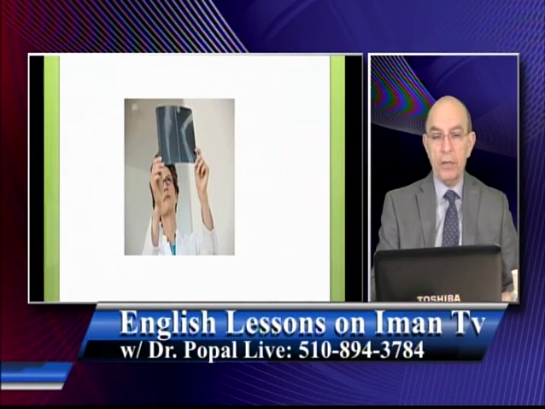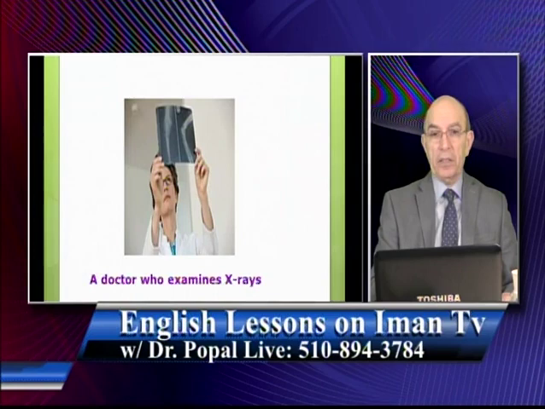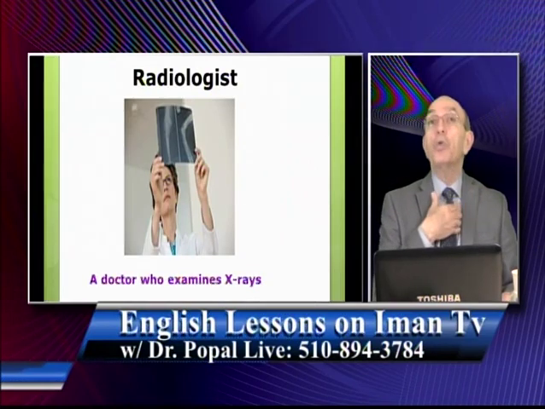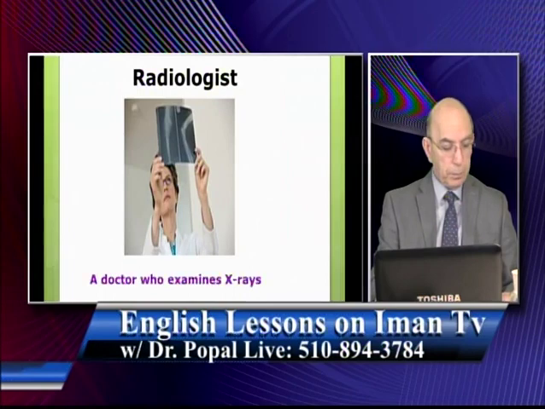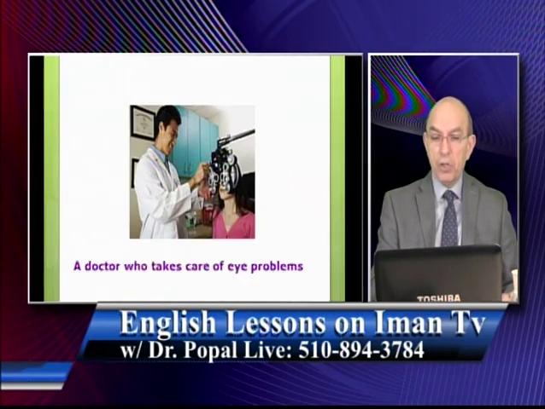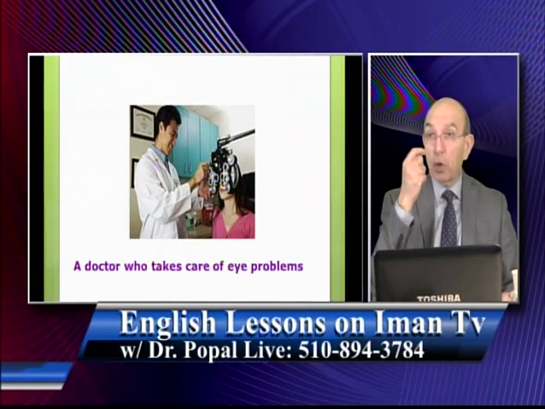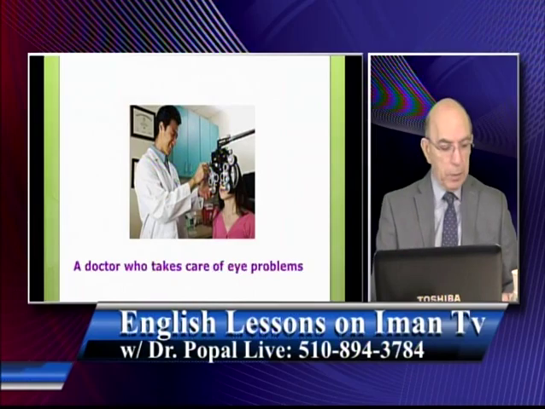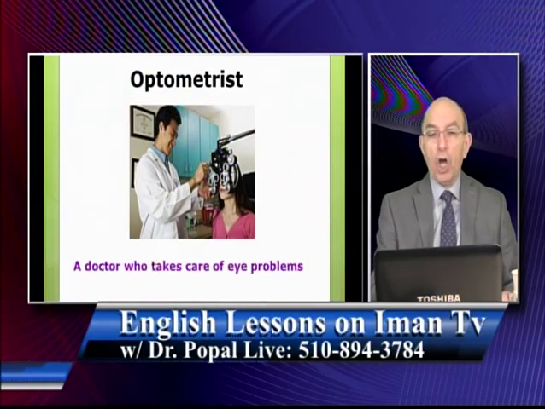Two more actually left there. Person who examines what? X-rays. It's called radiologist. Okay, radiologist is somebody who can read the X-ray. You go to a radiologist. And a person with a specialty to just look at your eyes, in the story we call him eye doctor. But eye doctor also has a name. And that name is what?